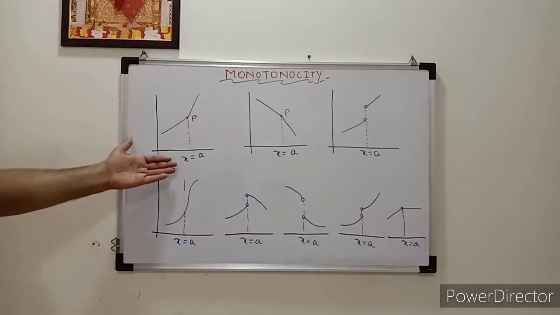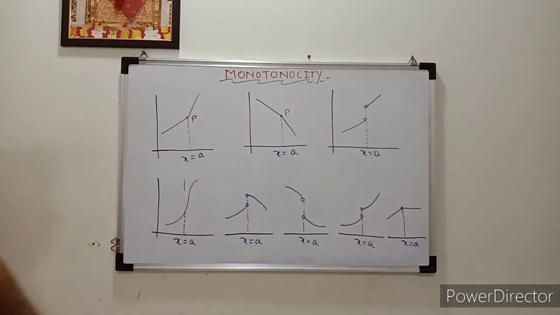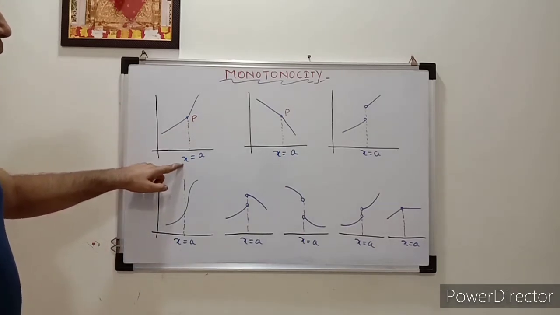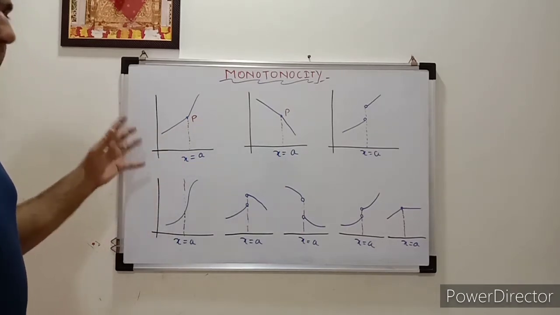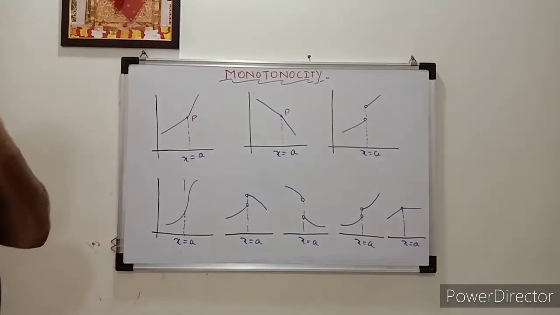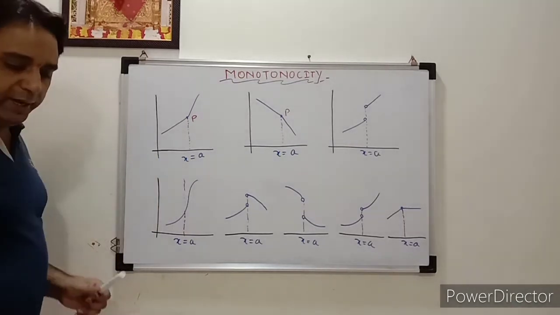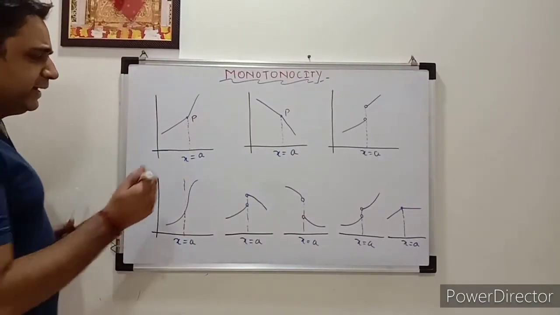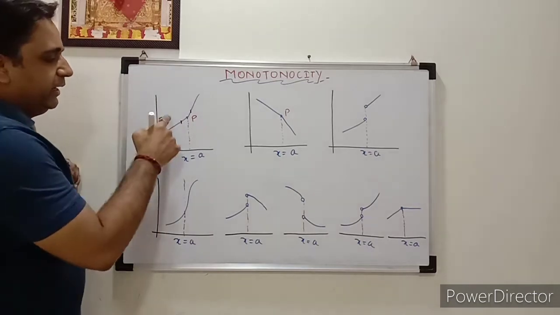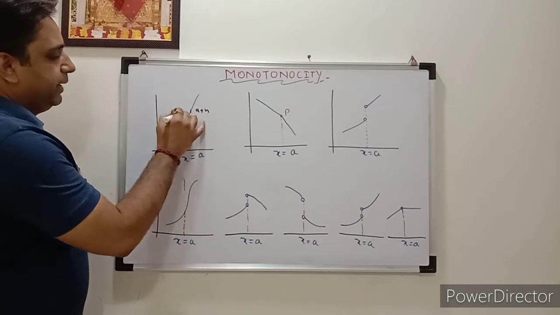So I hope you can see that everywhere, at a point, we are checking whether the function is increasing or decreasing. Okay, so let's see. Here, when you see the graph, you can say directly whether it is increasing or decreasing, but still we will check the condition we have done. So again it is x equal to a. You can take one point a minus h and another a plus h, very simple.